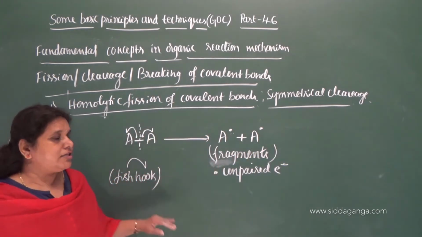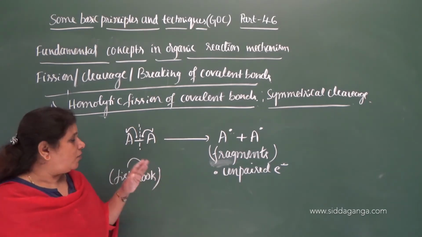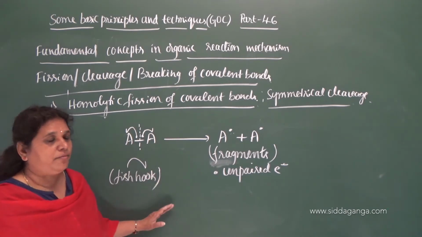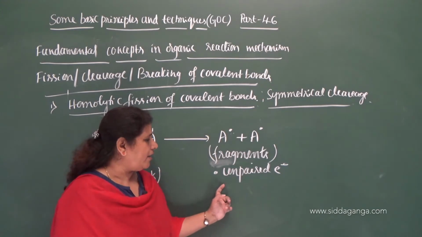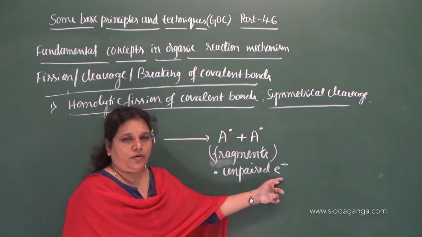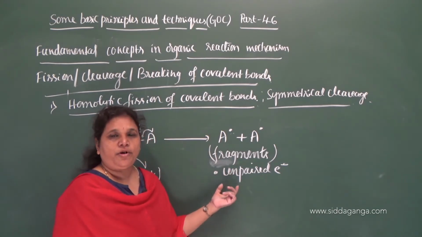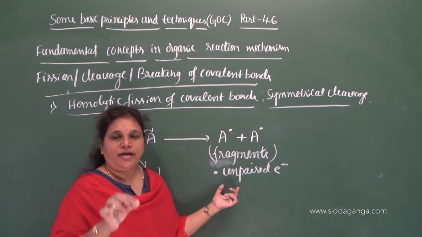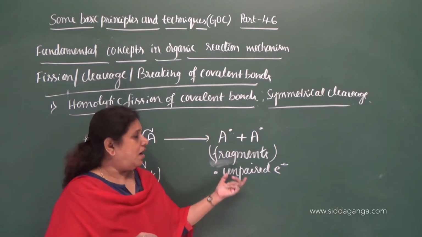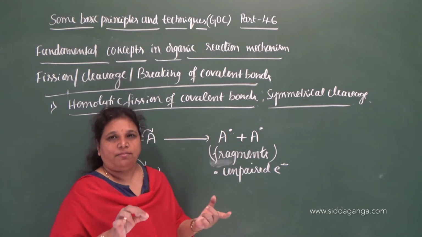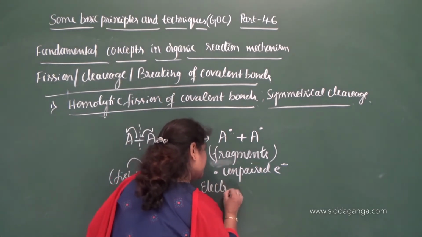So the atom or group of atoms obtained after the homolytic cleavage of a covalent bond are called fragments, and these fragments contain one unpaired electron, denoted by a dot. Clear? These fragments are electrically neutral species.